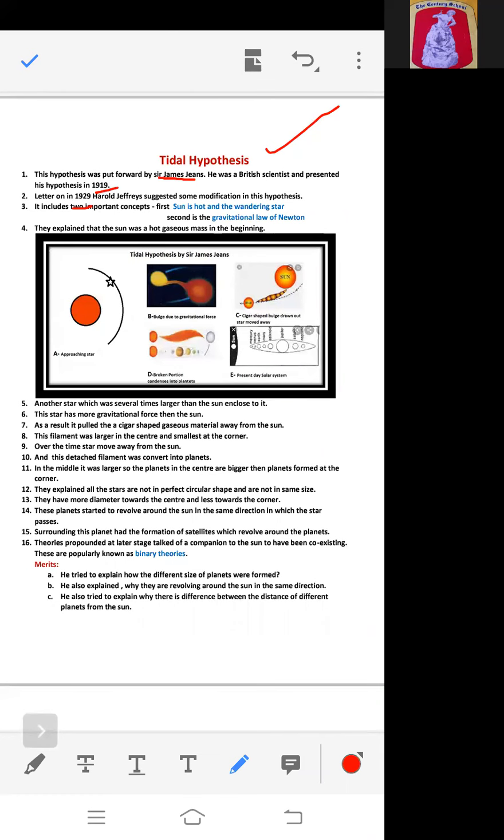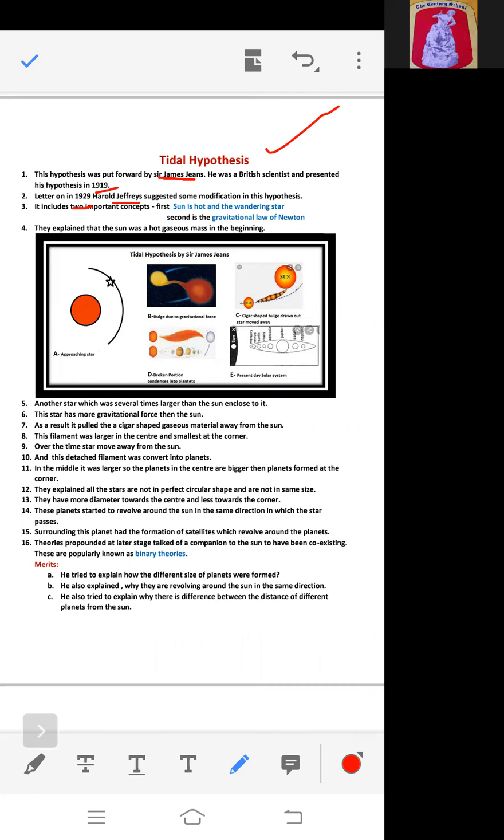Later on in 1929, a scholar, Harold Jeffreys, suggested some modification in this hypothesis. Firstly, the tidal hypothesis was given by Sir James Jeans in 1919. Further in 1929, Harold Jeffreys suggested some modification in this hypothesis.